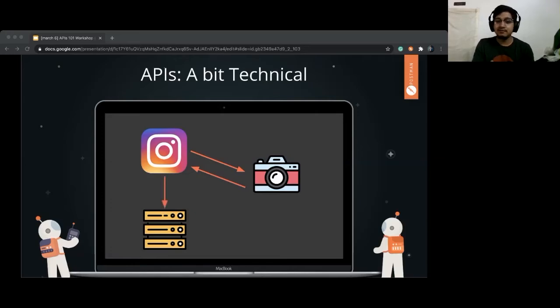Not just that, once you have added everything onto your Instagram story, you want to upload that, right? You want people to see it. Obviously, if I'm going to a Starbucks, I want people to know that I'm going to Starbucks, right? So as a teenager, it's very fascinating. I would upload that, and then all the people in my followers will be able to see it. Not just that, if I'm uploading a selfie with the special one and I don't want my relatives to know it, I'll upload that to my close friends list, right? I want it to be visible only with a specific permission, to a specific audience, and so on. And literally everything which you are seeing right now is being done with APIs.